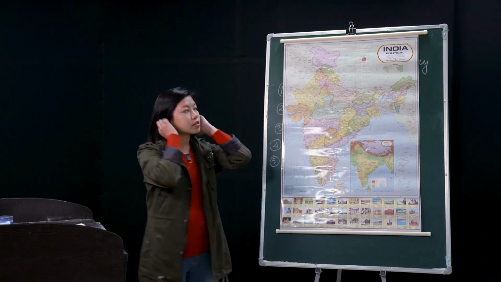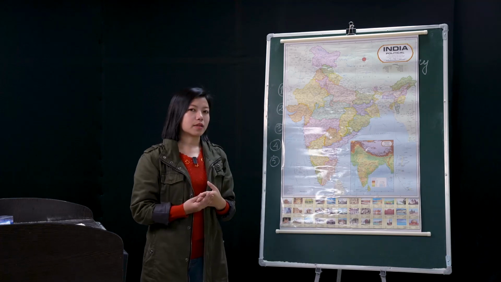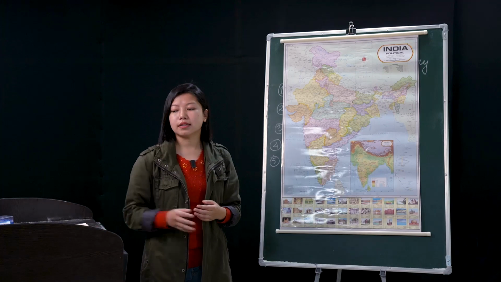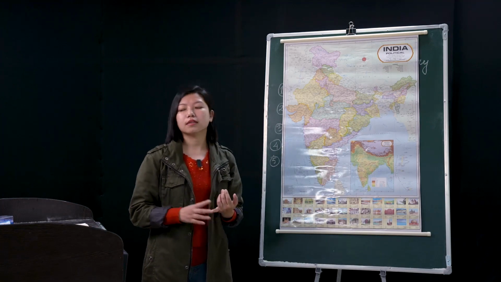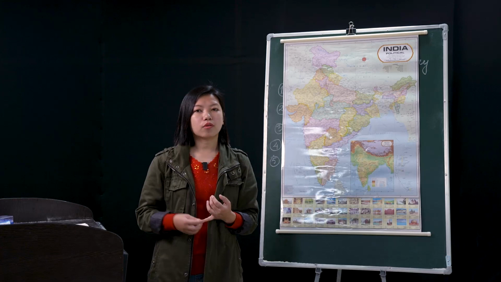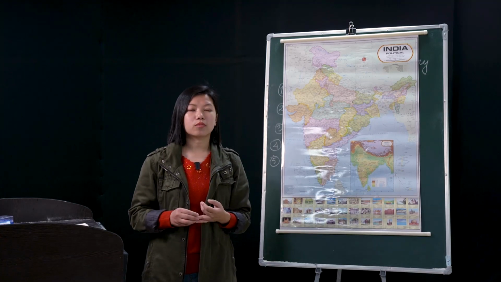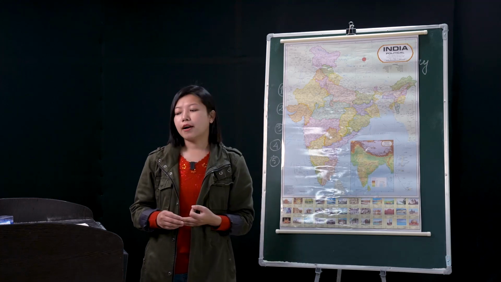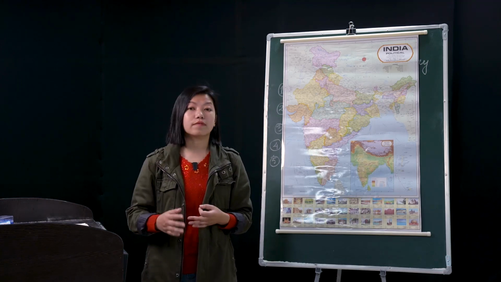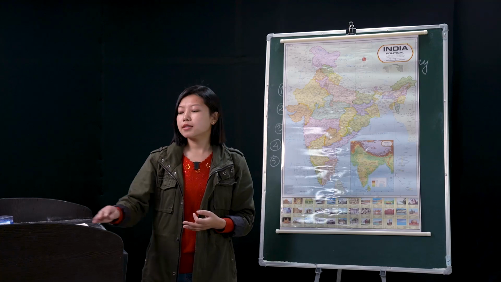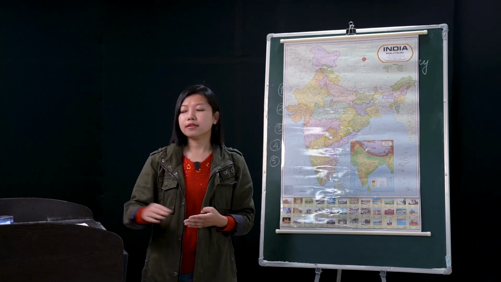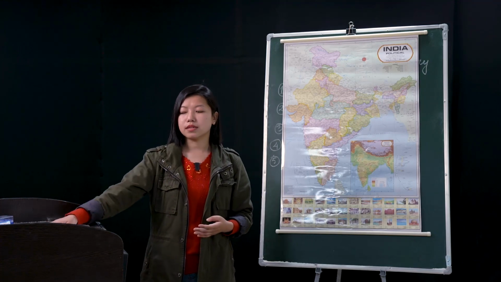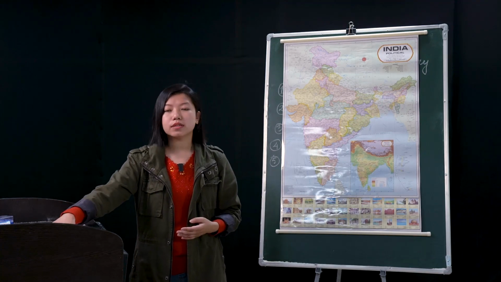So just now I mentioned how a climate varies from one place to another, right? Now there are four major seasons of India. One is the cold weather season, also known as the winter. The second one is the hot weather season, known as summer. Then we have the season of advancing monsoon, that is the rainy season, and the season of retreating monsoon, that is the autumn season. So I'll start with the winter season.